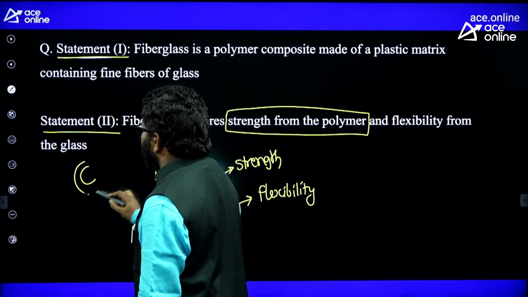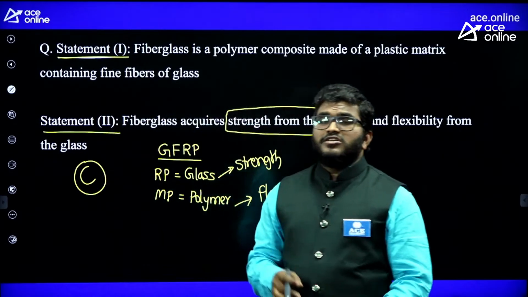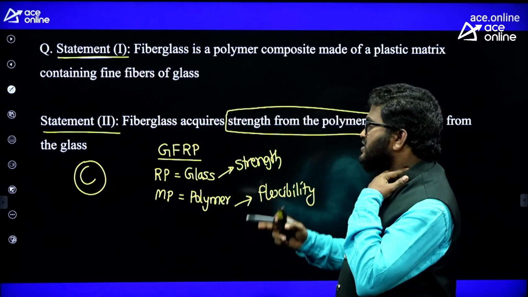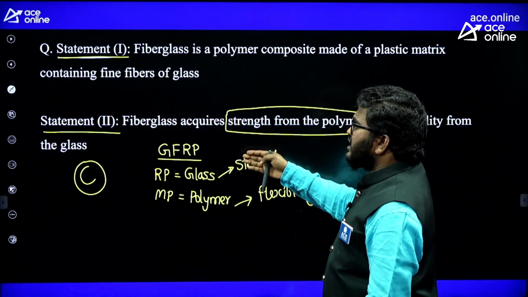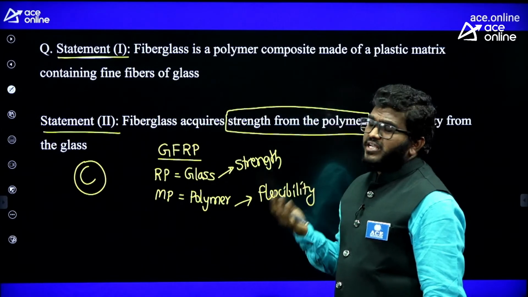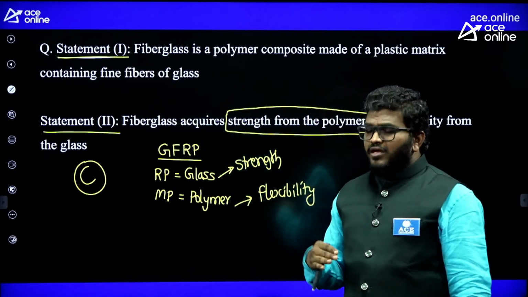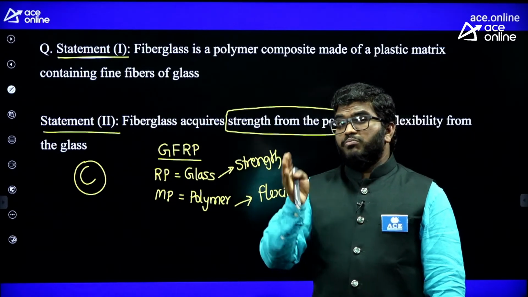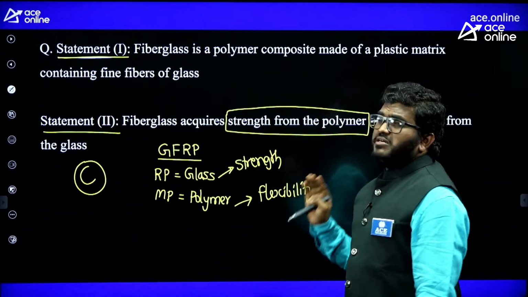So the option is C. Actually, there are 4 options. Option A says statement 1 and statement 2 are correct, and statement 2 is the correct explanation for statement 1. But here statement 2 itself is wrong, so the first option is eliminated. The second option says both statements are correct, but statement 2 is not the correct explanation for statement 1.